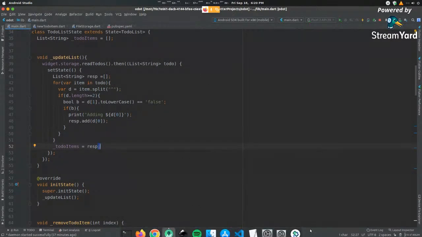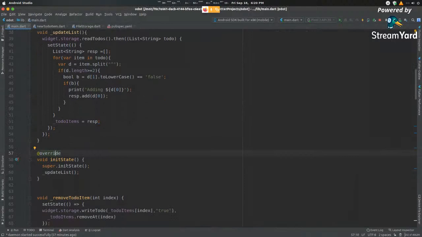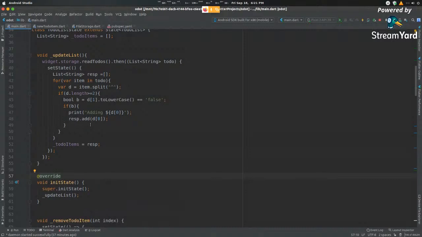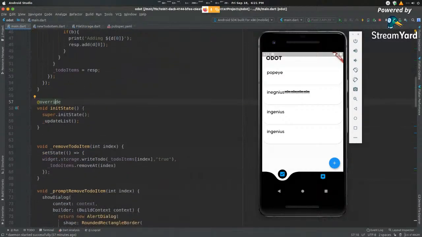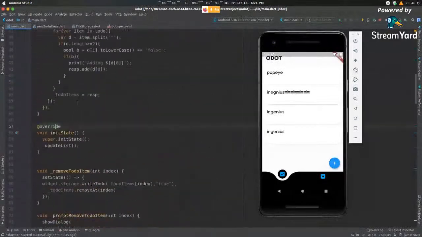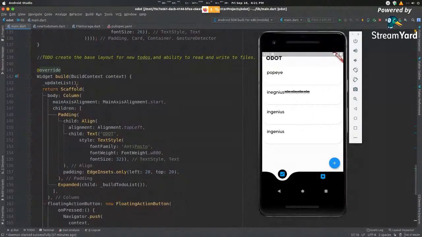This list is already defined in this code, but it does not work properly. That is because in our code, we aren't calling it at the right time. We aren't updating the list every time we need it to. For example, when I press this and mark it as done, it doesn't cause an update at all. In order to do that, one way is by calling update list, the name of our function. We want to call update list every time we build it.